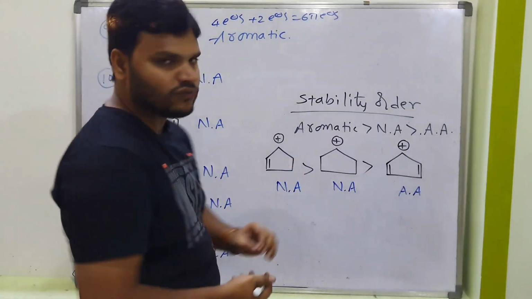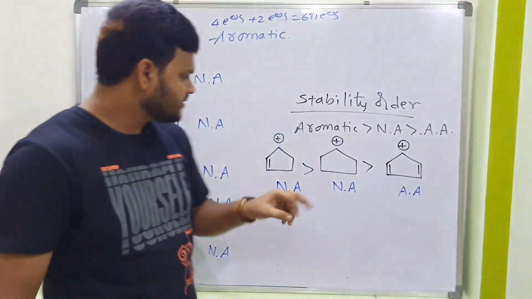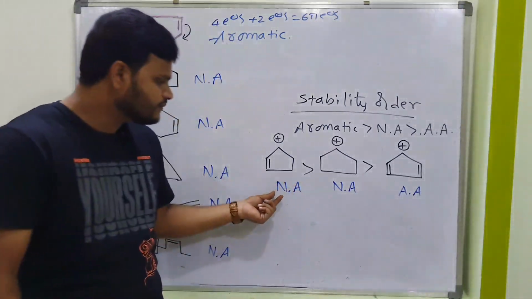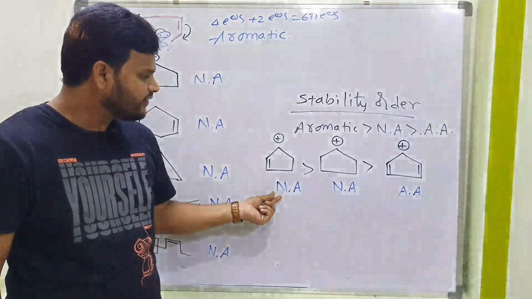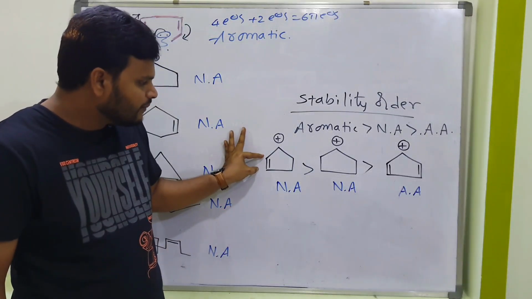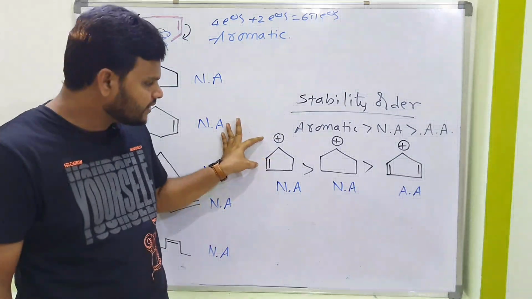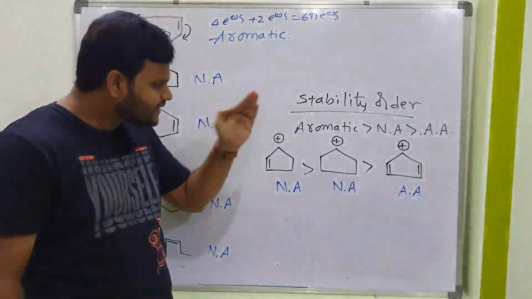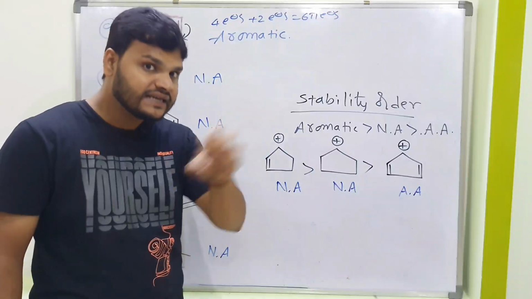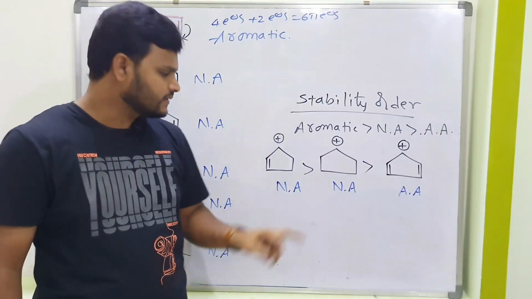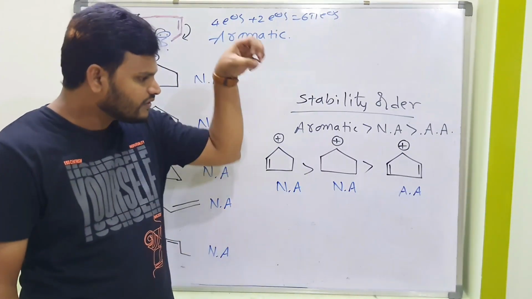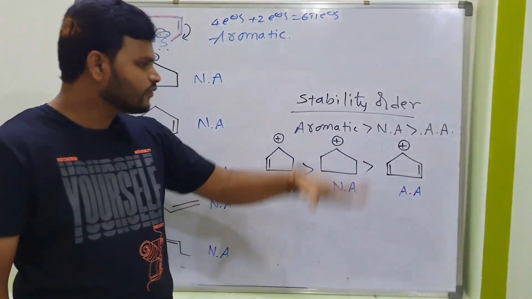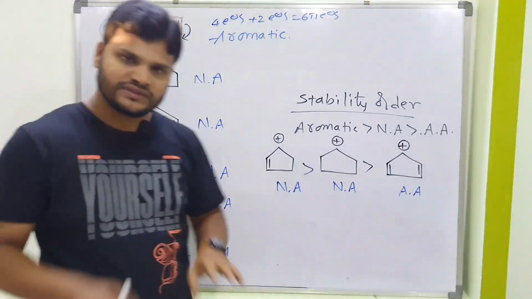But now you are going to get one small doubt. Your doubt is, sir, this is non-aromatic, this is also non-aromatic, but out of the two, why is this more stable? Let me explain very clearly. Here there is double bond, single bond, positive charge, which indicates conjugation is there, so one resonating structure is possible. Because of resonance this is more stable, and because of anti-aromaticity this is unstable. Anyhow, out of the three, this is more stable. Is it clear?